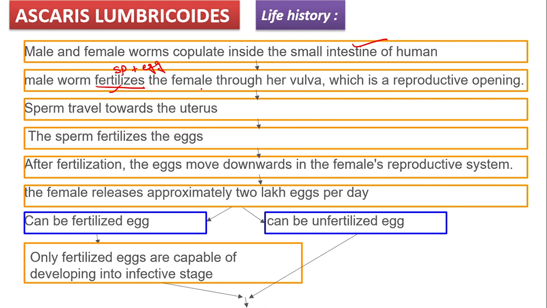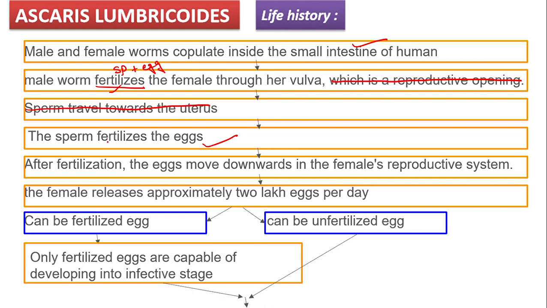The male worm fertilizes the female through her vulva. Okay, that is enough. This one is not required for you to write. Sperm travel towards the uterus. No need to write this also. Write this one: sperm fertilizes the egg.